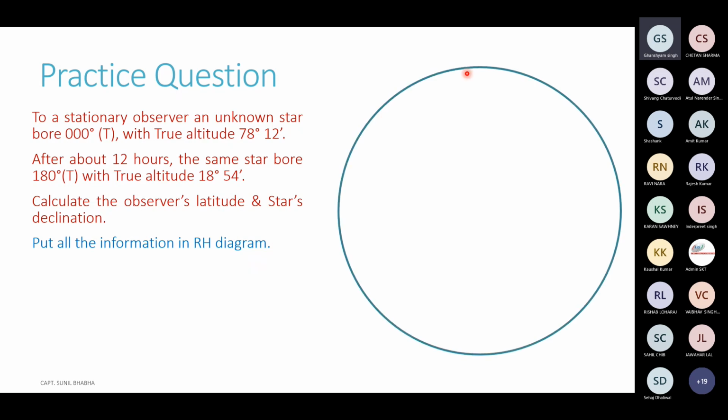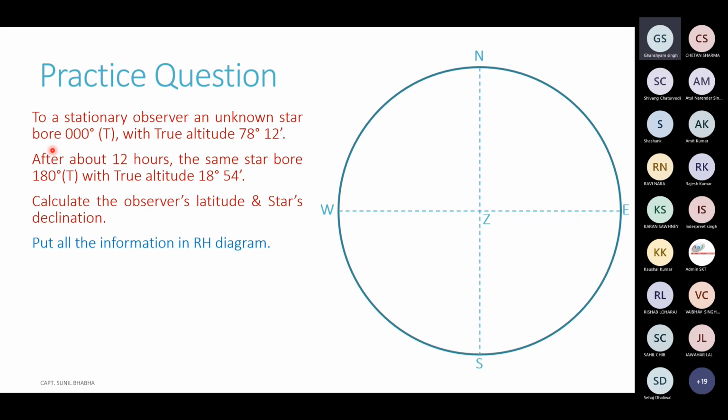Let's draw the rational horizon of the observer. Let's mark off the NESW points. At the center of this diagram, we have the zenith represented by Z. Now let's put in the information given to us.